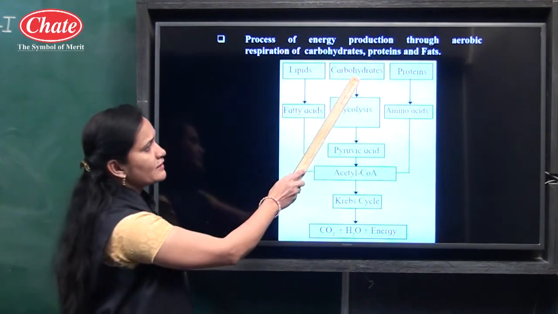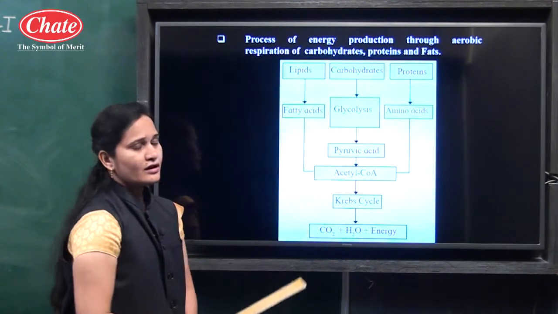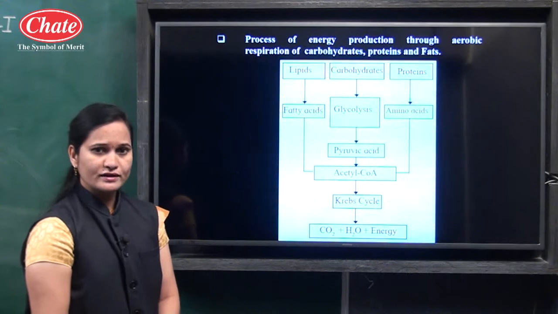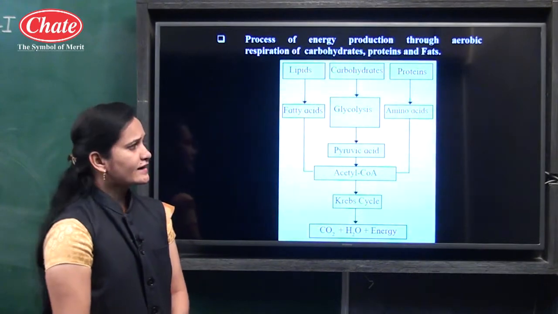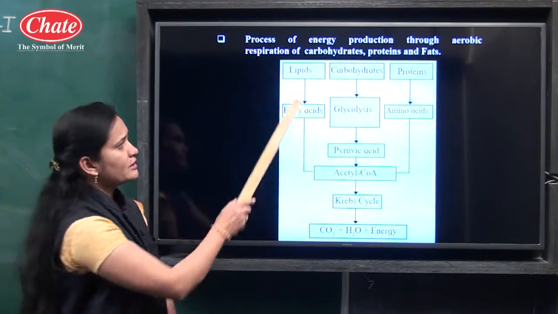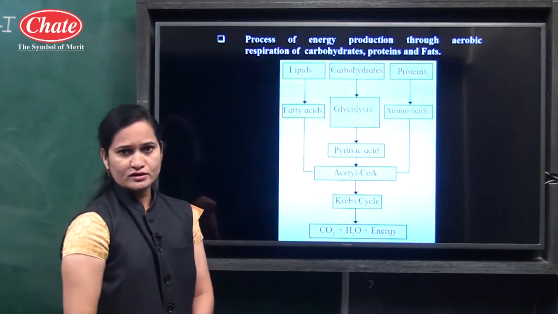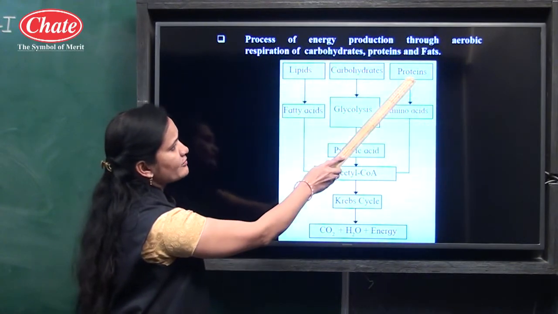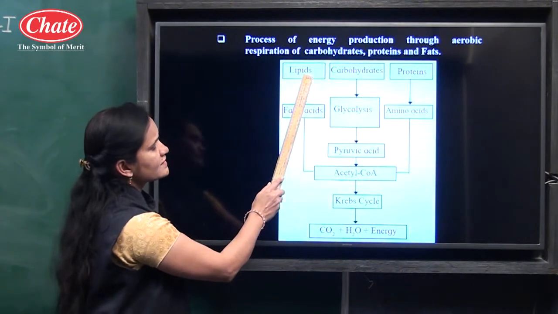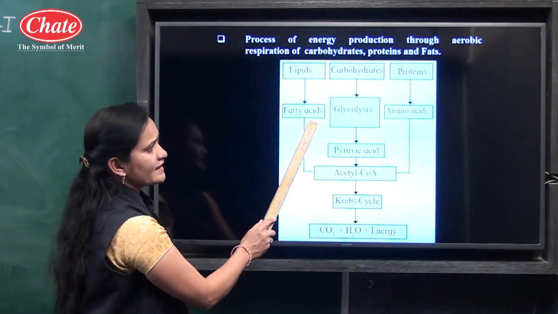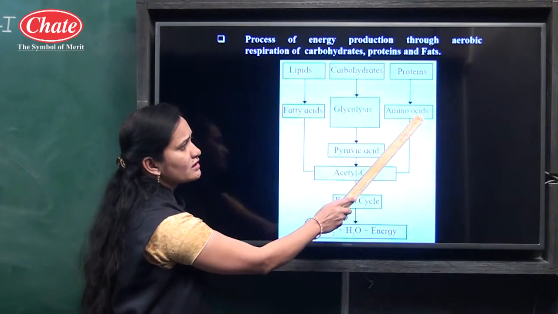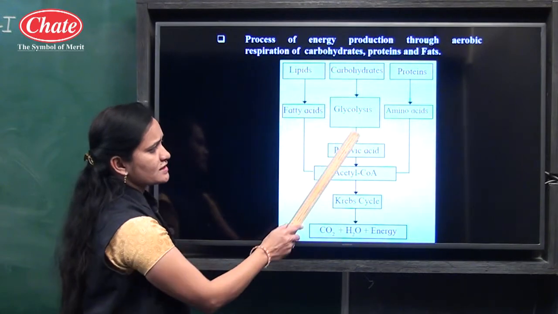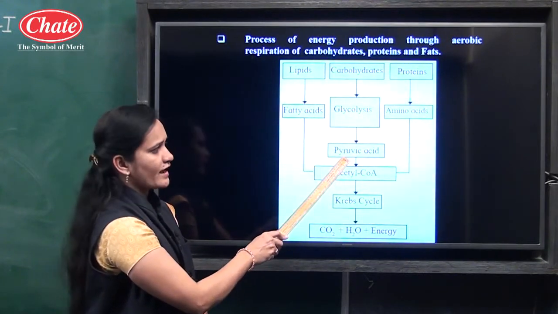If we look in the middle, carbohydrates are written here. When an insufficient amount of carbohydrates is present in our body due to hunger or fasting, at that time lipids and proteins are useful for energy production. Here lipids means what? Fats. Here we have lipids, carbohydrates and proteins. Lipids get converted into fatty acids and proteins are converted into amino acids, but carbohydrates go through the glycolysis process for the production of pyruvic acid.